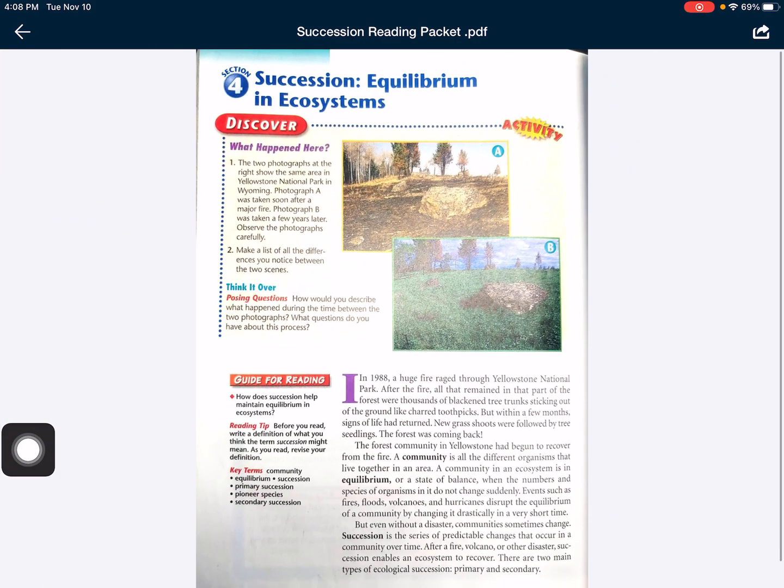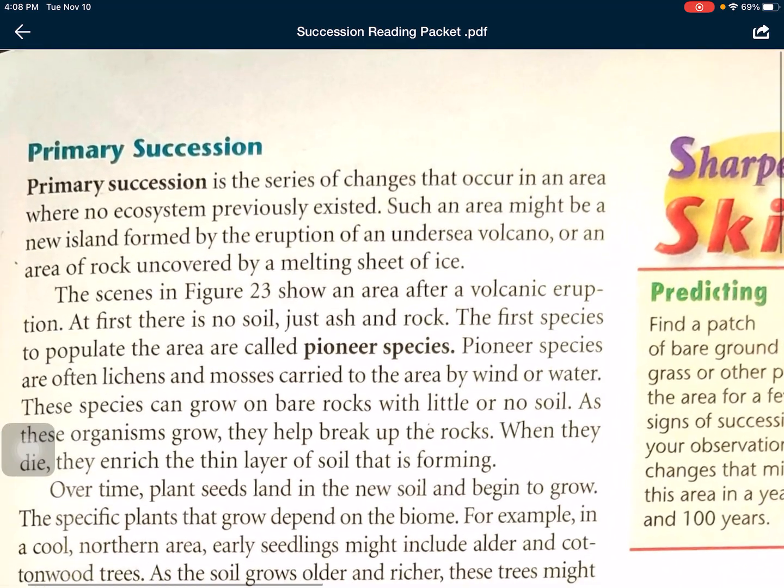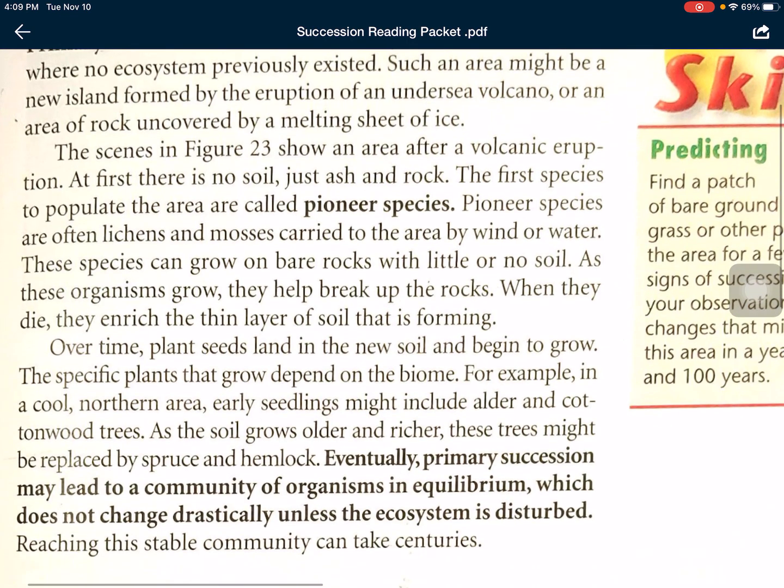One example. Next page. Primary succession. Primary succession is the series of changes that occur in an area where no ecosystem previously existed. Such an area might be a new island formed by the eruption of an undersea volcano, or an area of rock uncovered by a melting sheet of ice. The scenes in Figure 23 show an area after a volcanic eruption. At first, there is no soil, just ash and rock.